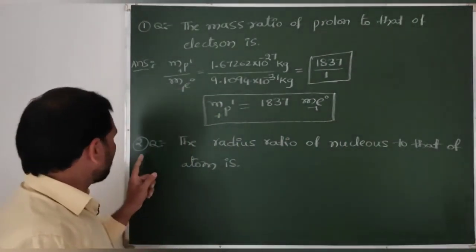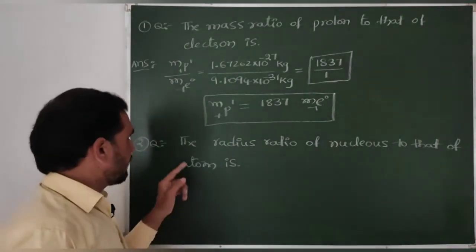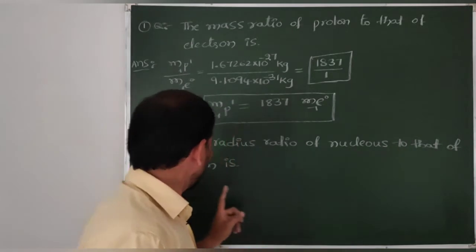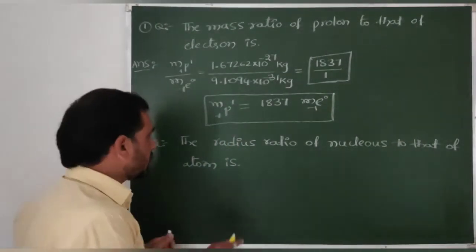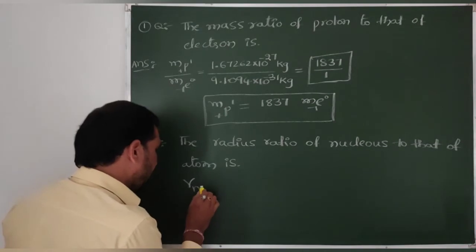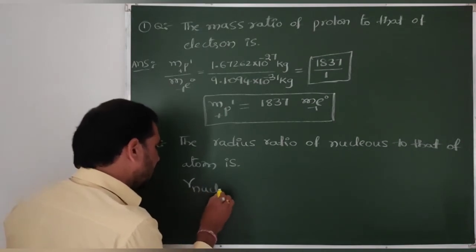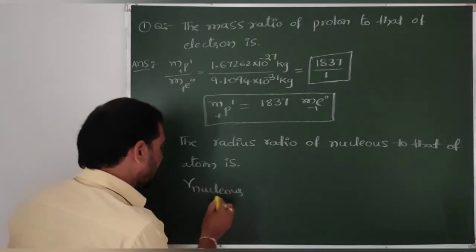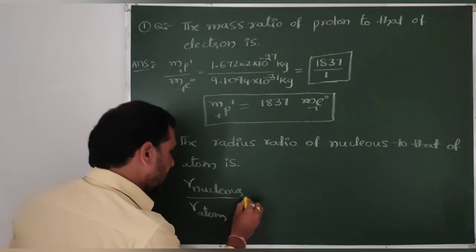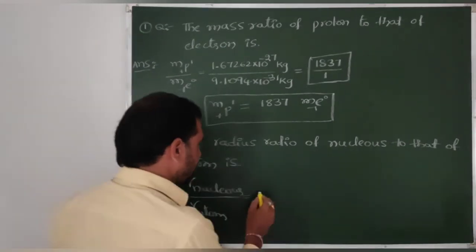Then coming to the second question. The radius ratio of nucleus to that of atom. So here, radius of nucleus divided by radius of atom. That is the question actually. That is equal to radius of nucleus.